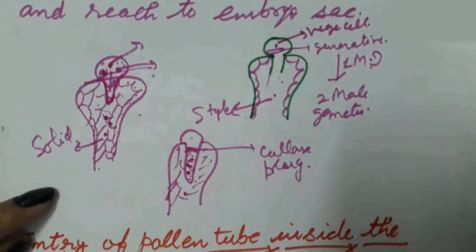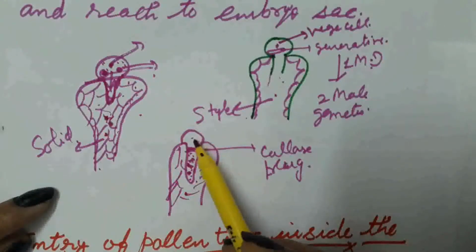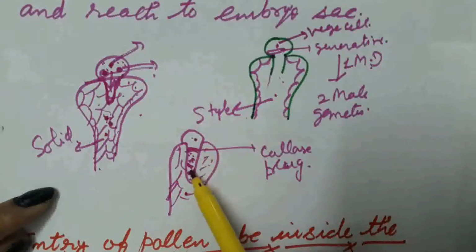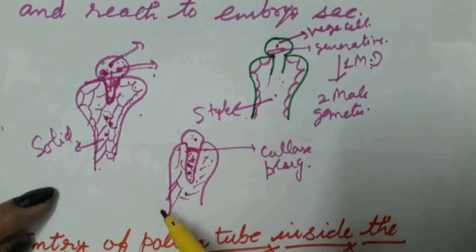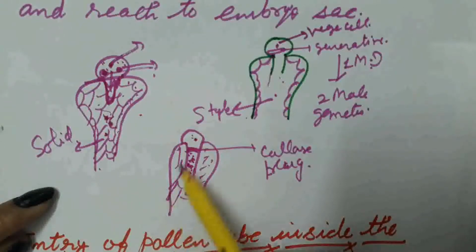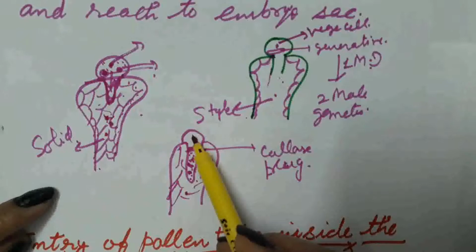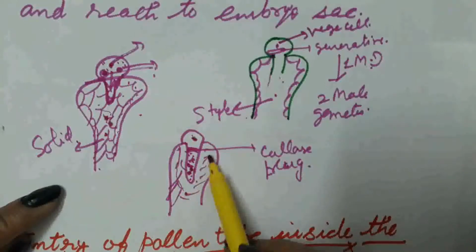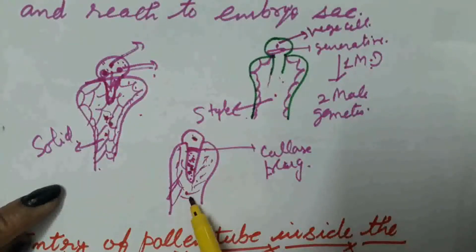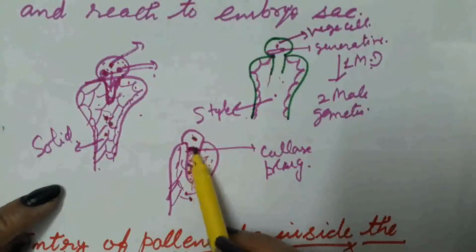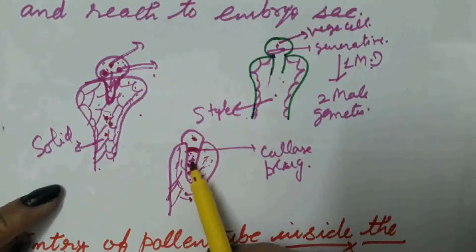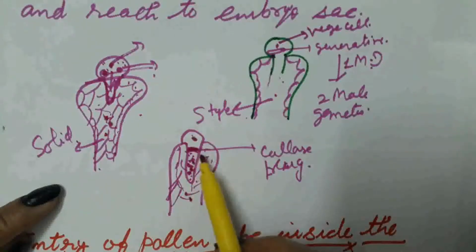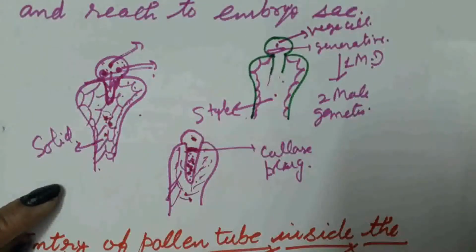When the pollen tube is formed, all the contents of the pollen grain reach into the pollen tube, and on contraction there is a possibility that all these contents go back to the upper part of the pollen grain. To avoid this, on contraction of the pollen tube, when it starts pushing the tissue of the style, a callus plug is formed which does not allow the contents of the pollen tube to go back into the pollen grain.